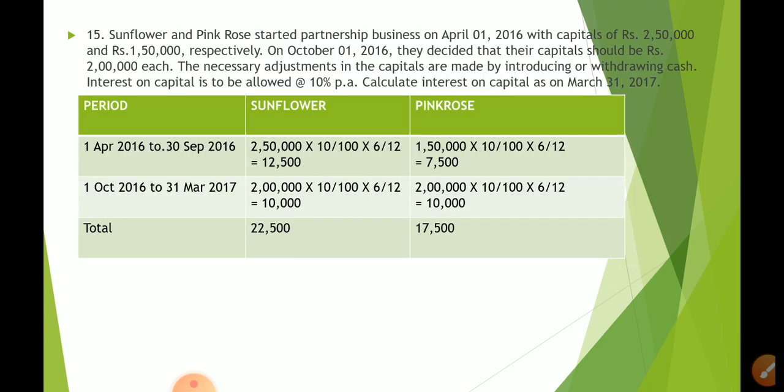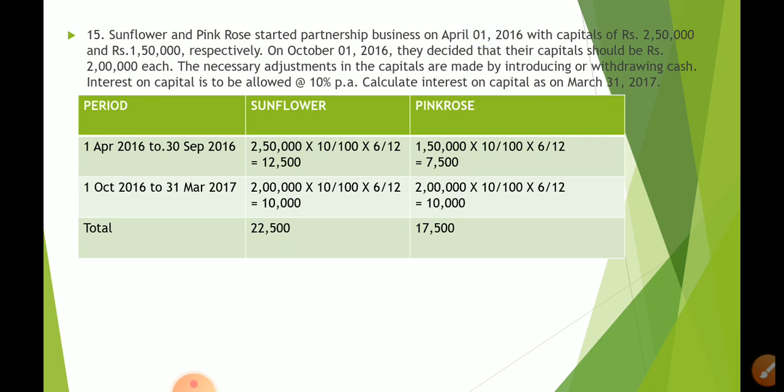Next question. Sunflower and Pink Rose started partnership business on April 1st, 2016. This is question number 15 as per your NCERT book, latest edition. Latest edition means 2020 print. With capitals of rupees 2,50,000 and rupees 1,50,000 respectively. Okay. What is this capital? This capital is as on 1st April 2016. So it is opening capital.